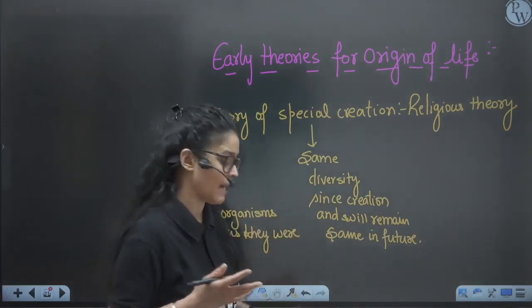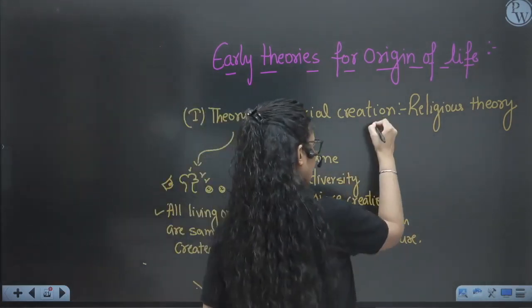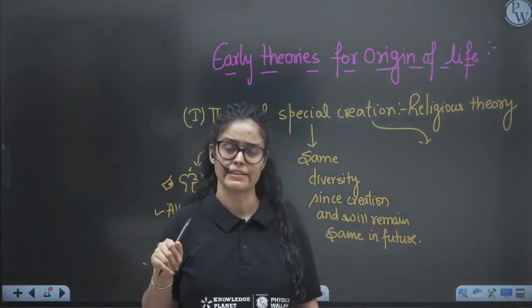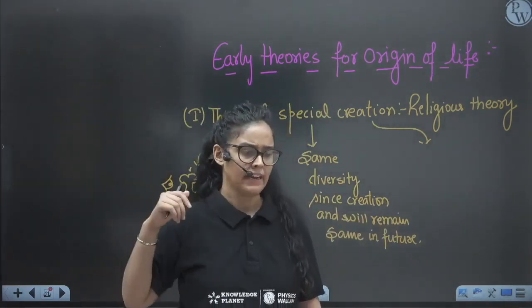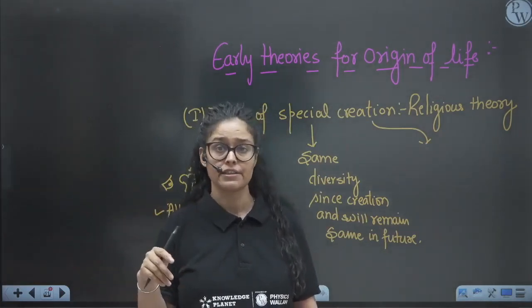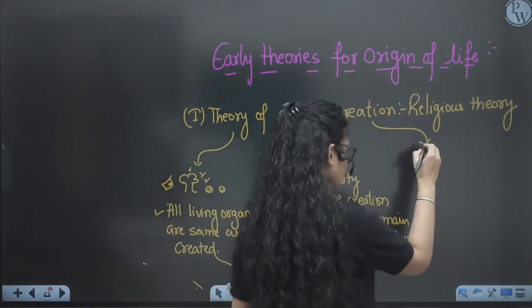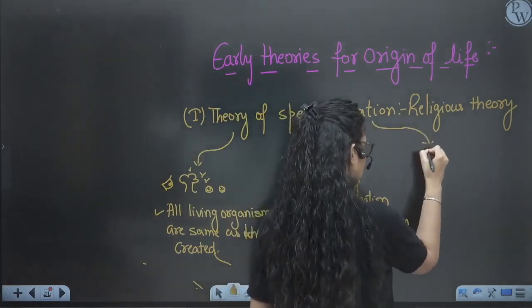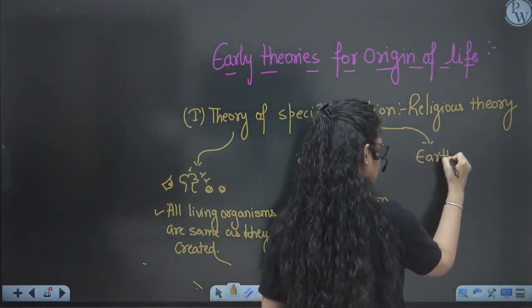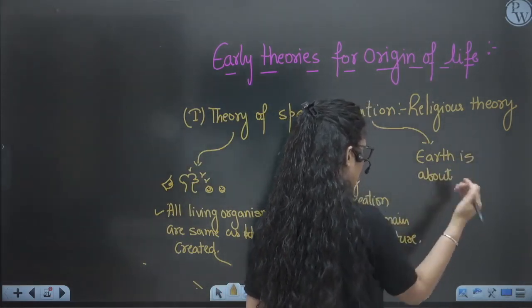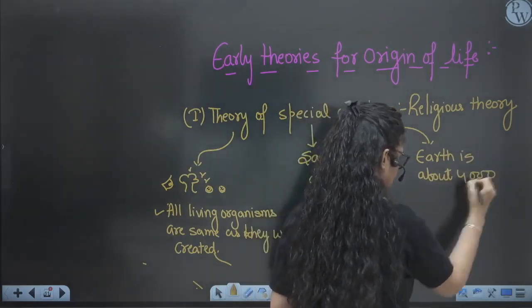No change has happened. And third, according to them, earth was not formed 4.5 billion years ago. It was formed very recently, around 4,000 years ago, which is again a very wrong thing, right? So earth is about 4,000 years old.